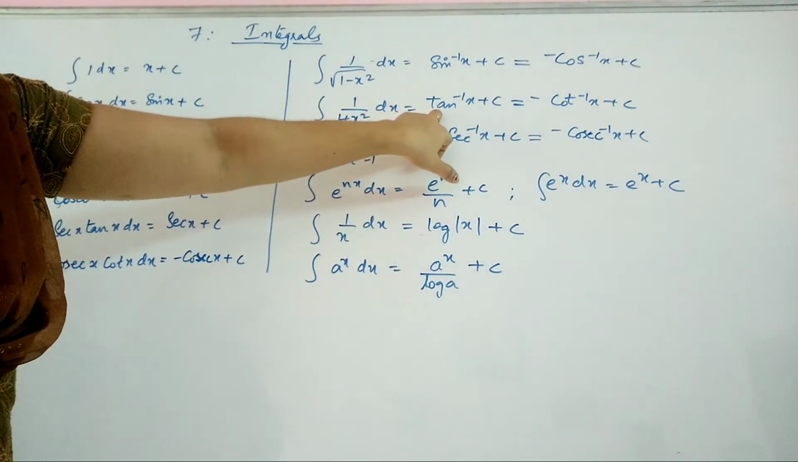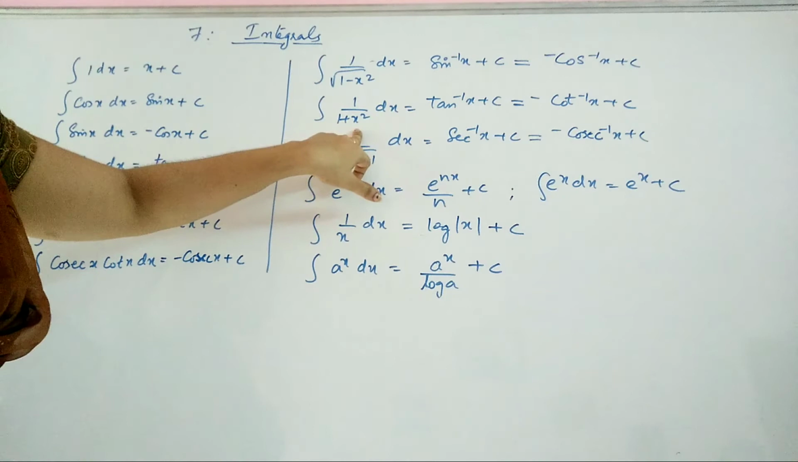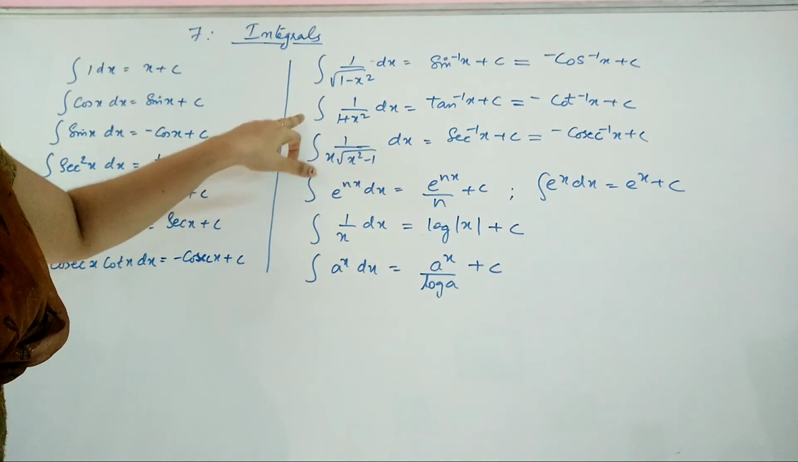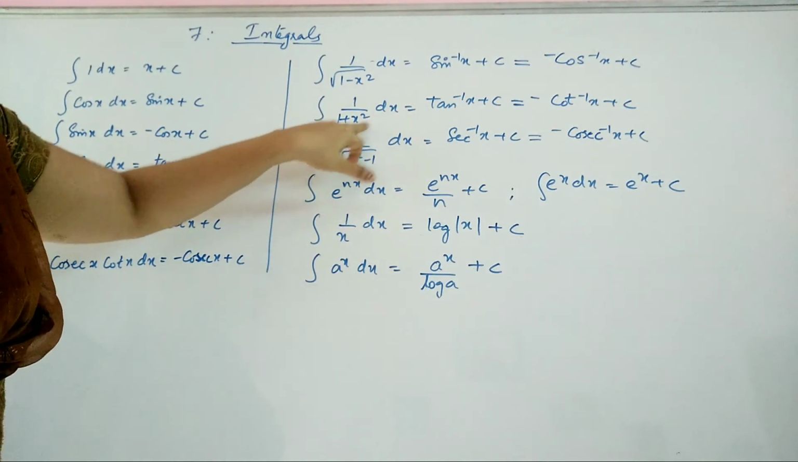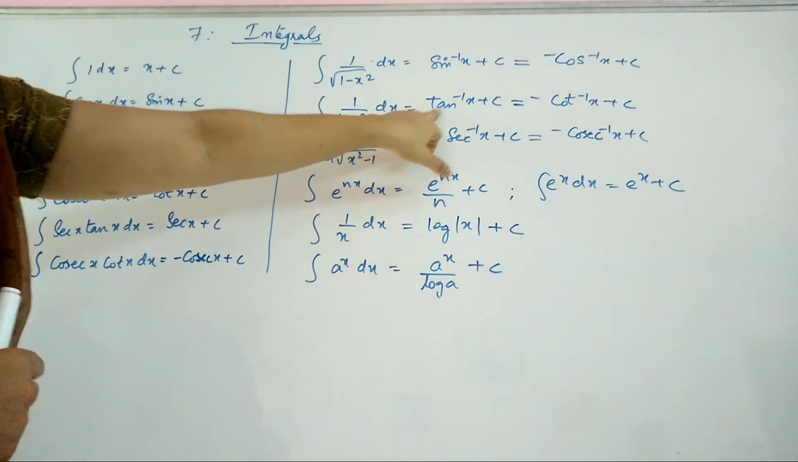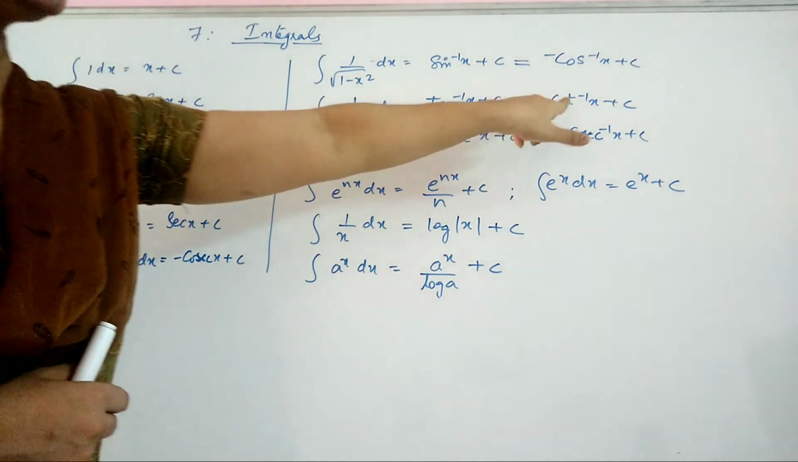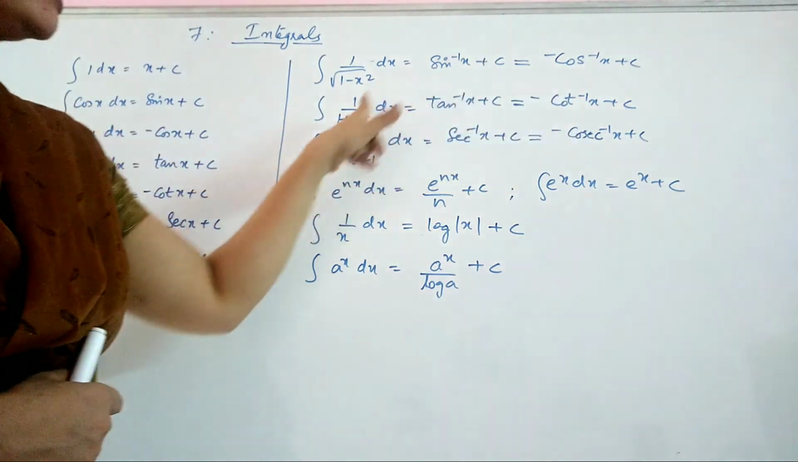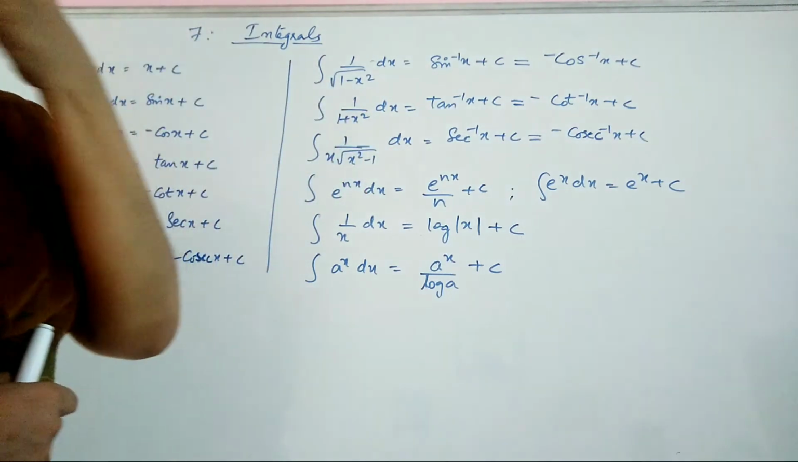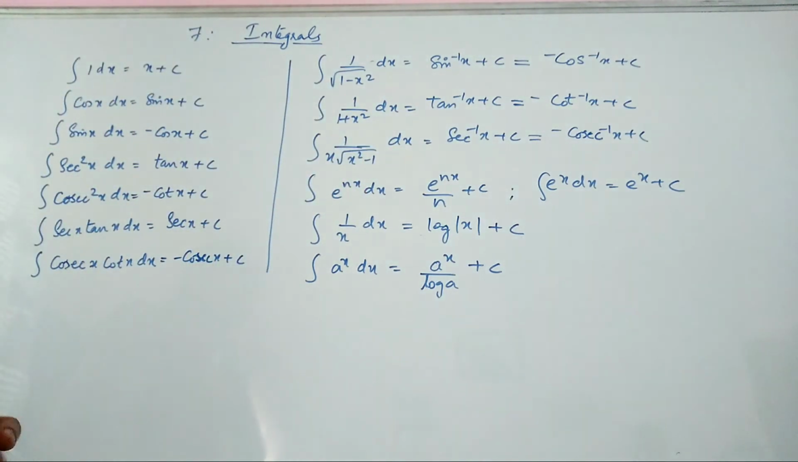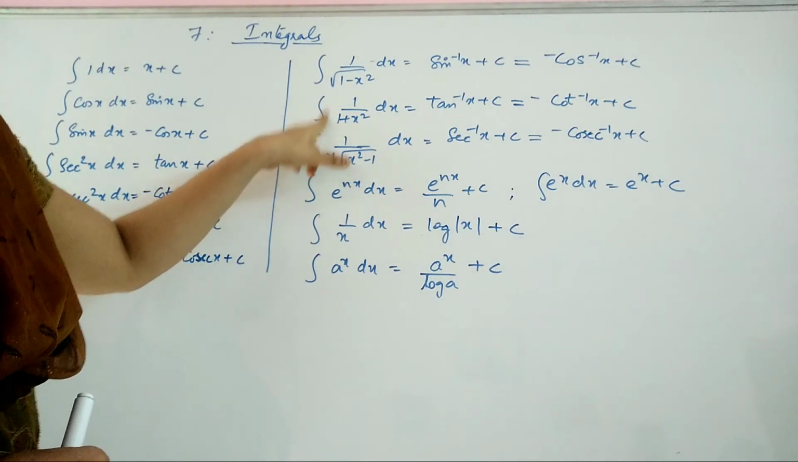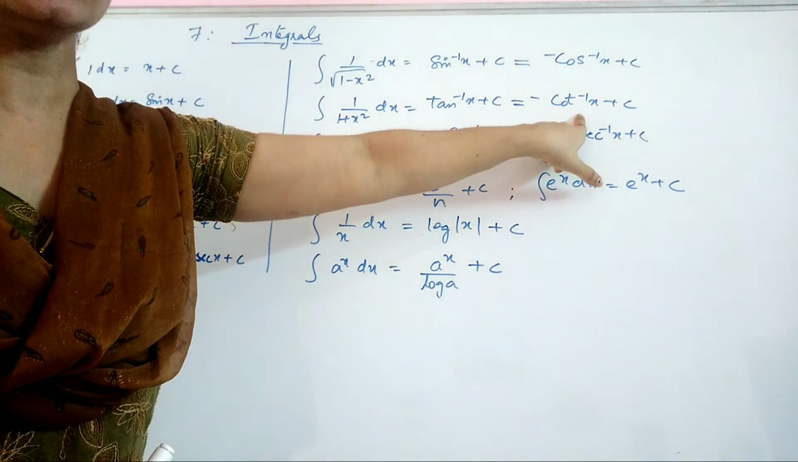Now again, derivative of tan inverse x is 1 by 1 plus x square. So when we take the integral, you have integral of 1 by 1 plus x square dx is tan inverse x plus c. Again, derivative of cot inverse will give you that negative sign. That means derivative of cot inverse x is equal to minus 1 by 1 plus x square. So integral of 1 by 1 plus x square dx is minus cot inverse x plus c.